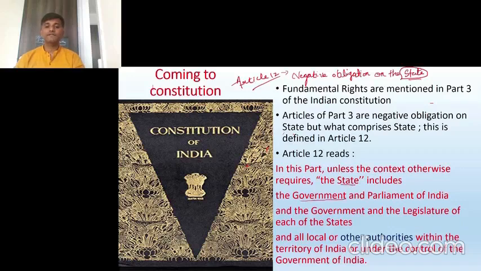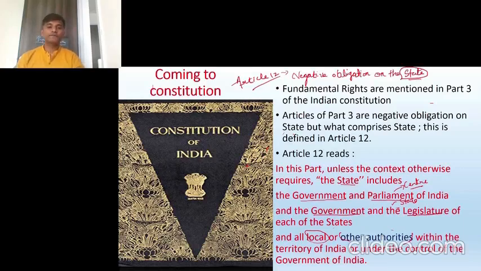Article 12 says the state includes the government and the Parliament. Government is executive, Parliament is legislature. Government and legislature of each state also. That means the government and Parliament of the center, and these of the states. And all local authorities, panchayats, municipal corporations and all, and other authorities within the territory of India or under the control of the government of India.